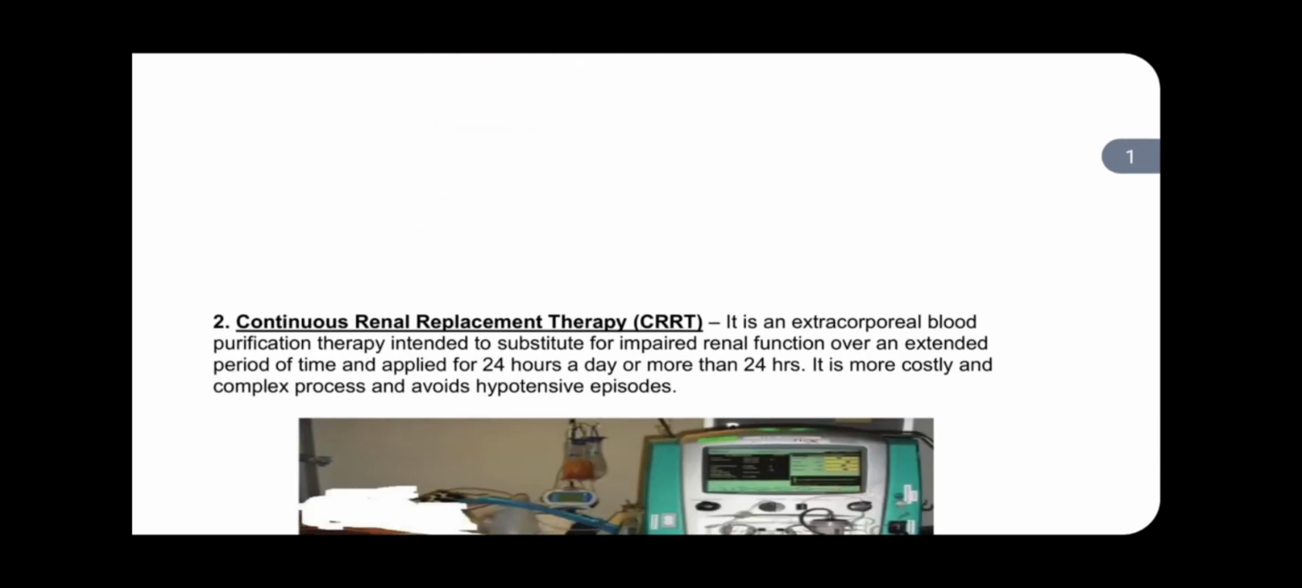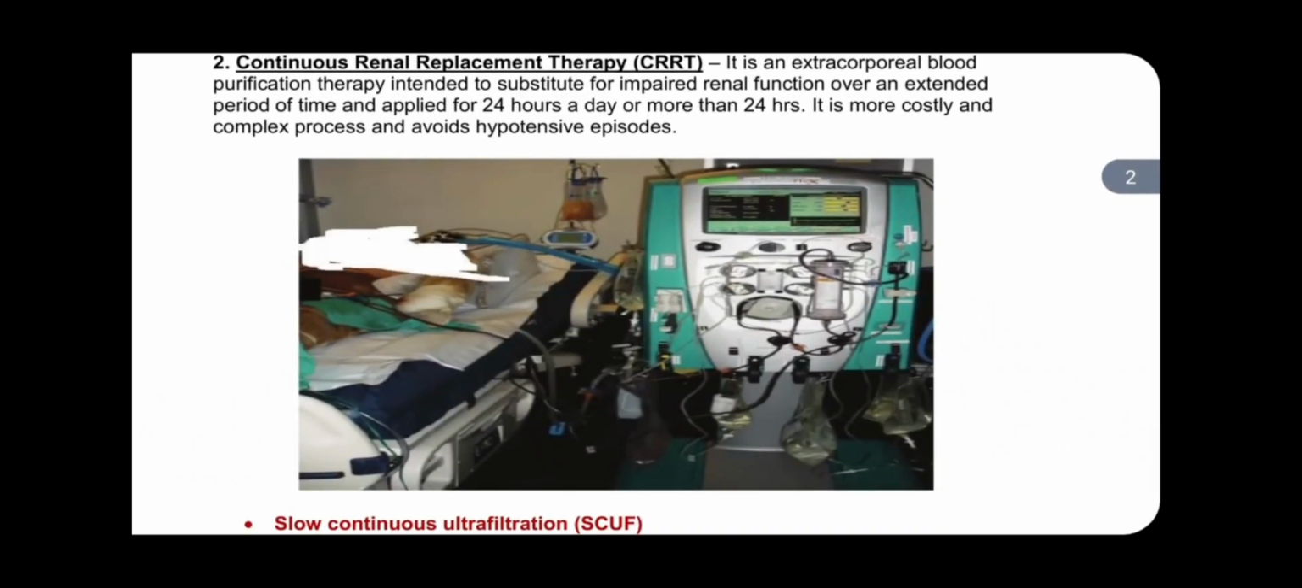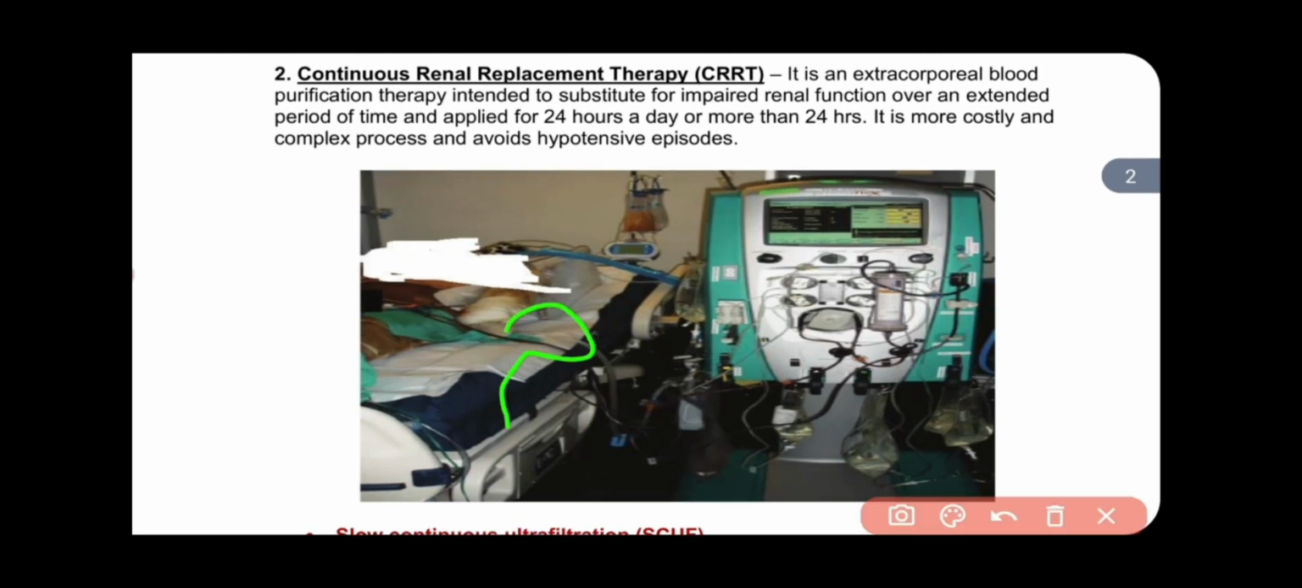Now come to another point. Another mode is continuous renal replacement therapy. What is continuous renal replacement therapy? It is an extracorporeal blood purification intended to substitute for impaired renal function over an extended period of time, applied 24 hours a day or more than 24 hours. It is a more costly and complex process and avoids hypotension episodes. So firstly, we will understand what CRRT is. CRRT, continuous renal replacement therapy, is an extracorporeal blood purification therapy.